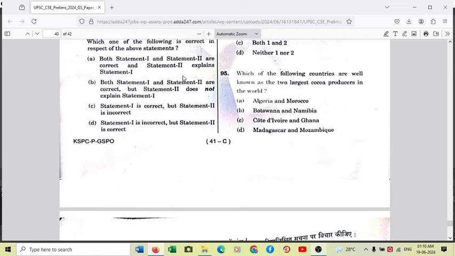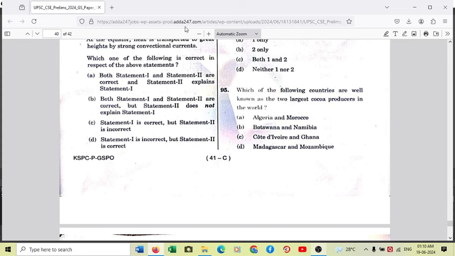Question number 95. Which of the following countries are well known as the two largest cocoa producers in the world? If you have read this in tropical grasslands, or tropical monsoonal regions of Africa, there are nearly 5 countries responsible for cocoa production in Africa.